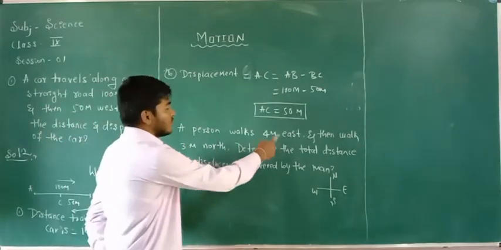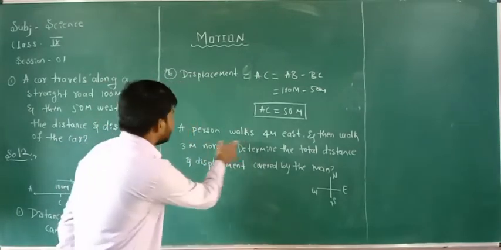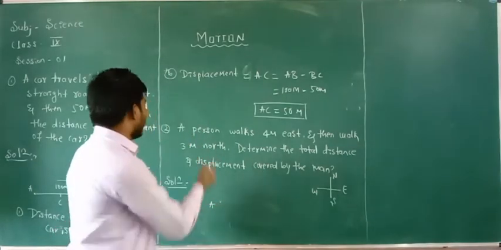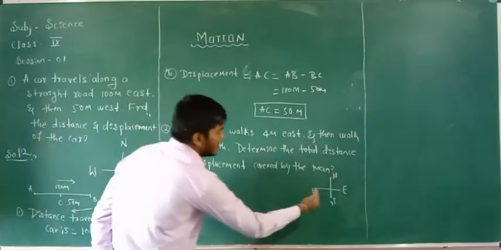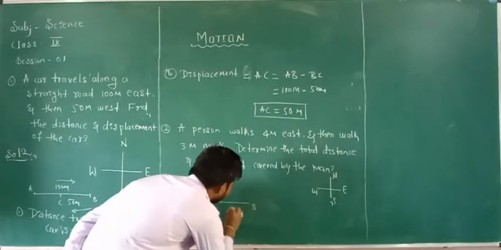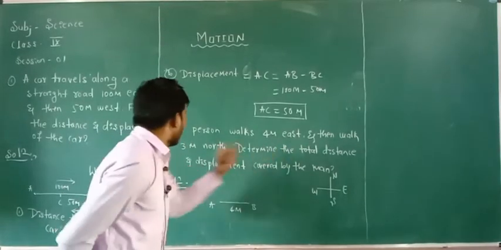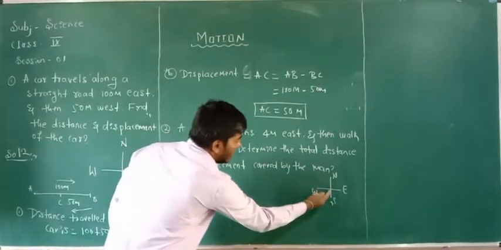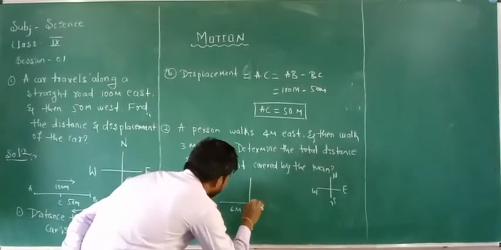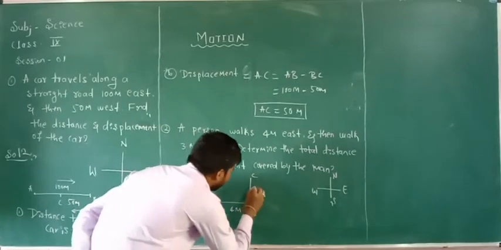A person walks 4 meters east. You have to consider any starting point. I am considering the person is here at the point A. The person walks 4 meters east, that is towards the east direction. Then walks 3 meters north. North means the upper direction, from this point towards north. I am considering the point C. How much distance will he cover? 3 meters.